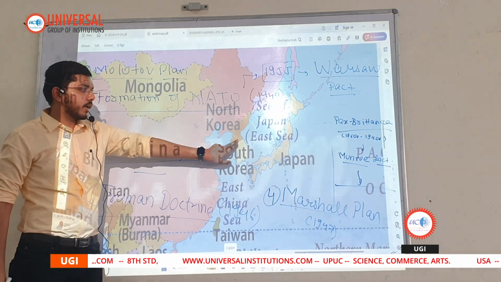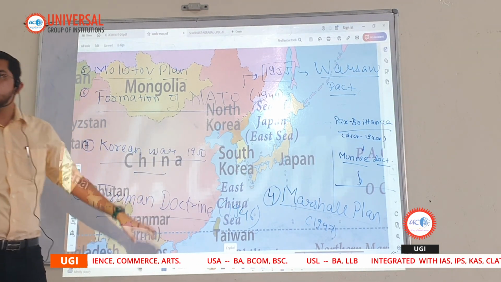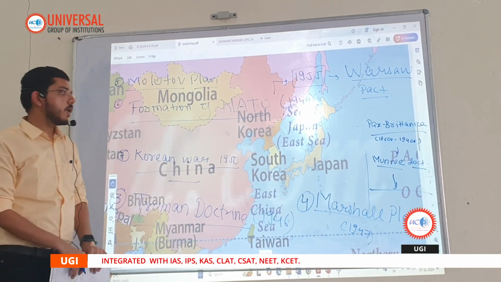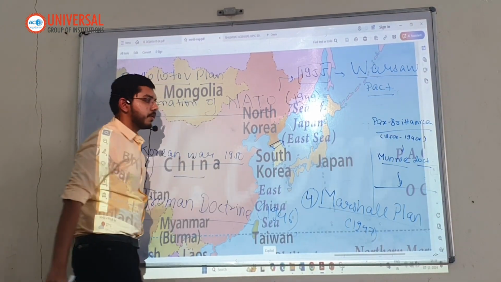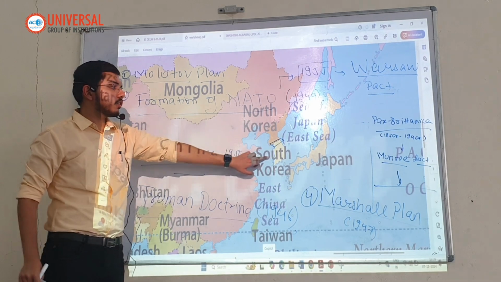So there was a stalemate. They kept on fighting, and there was a lot of negotiation going on. Even Jawaharlal Nehru played a very crucial role. He went to Korea and tried to bring peace between the two. But peace could not get established, and instead a buffer zone was established between North Korea and South Korea. And this buffer zone separated the two regions.